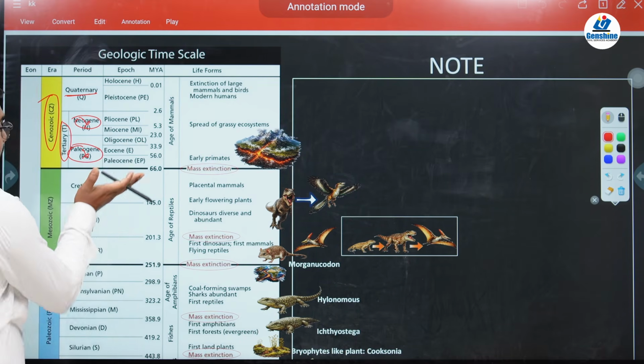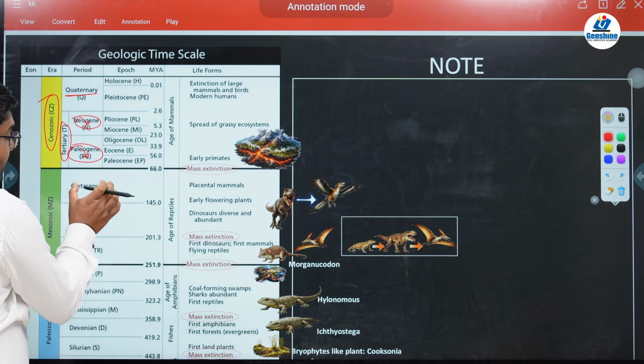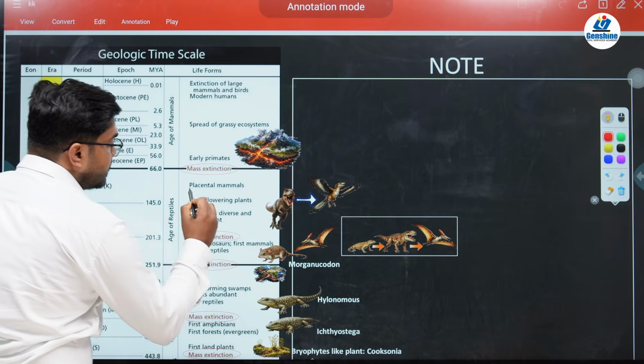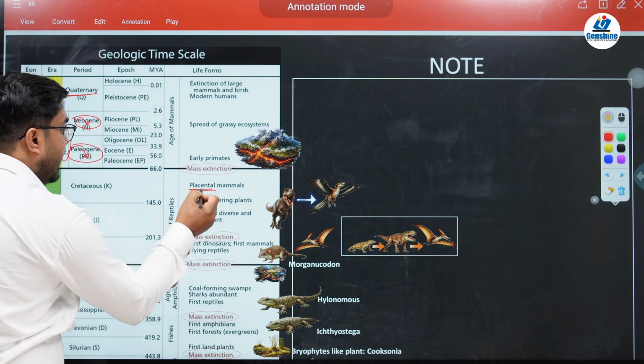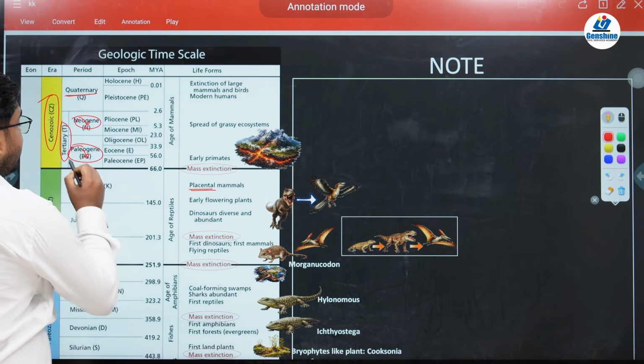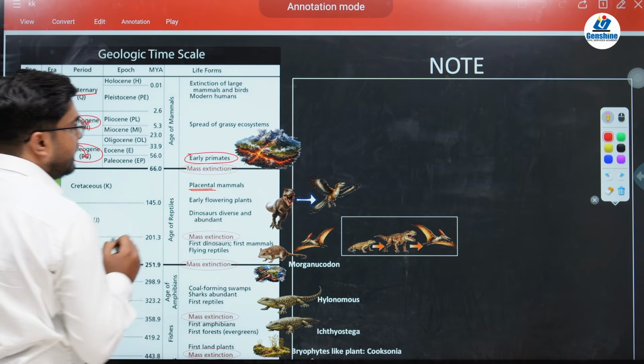See, before the Cenozoic era, in the Mesozoic era, Cretaceous period, there was introduction of placental mammal, right? So this placental mammal evolved, and in the Tertiary period, there was introduction of the early primates.